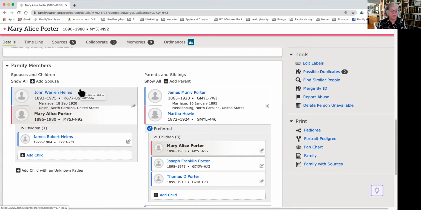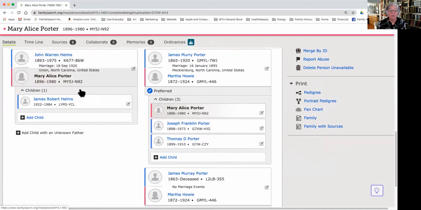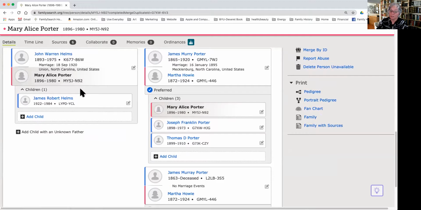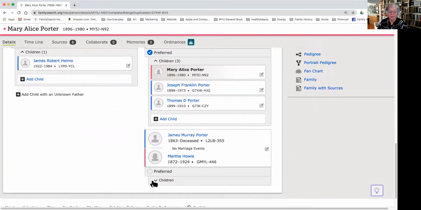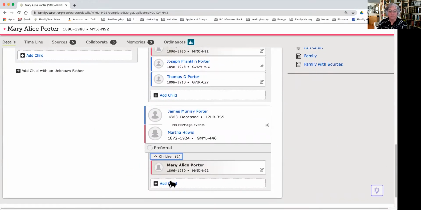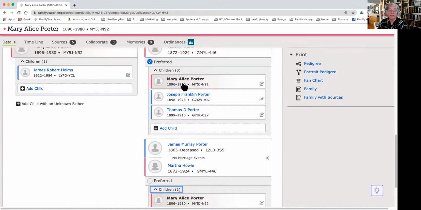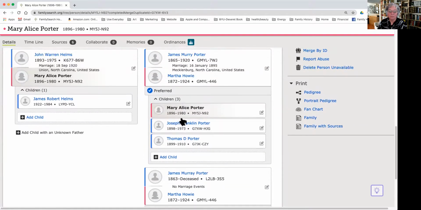It automatically added them. It added the spouse, which is fabulous. But now she has two sets of parents. And under here on the children, there's just Mary Alice Porter on this one. And then she's got two siblings here. So as I look at that information, I can say Martha Howie has